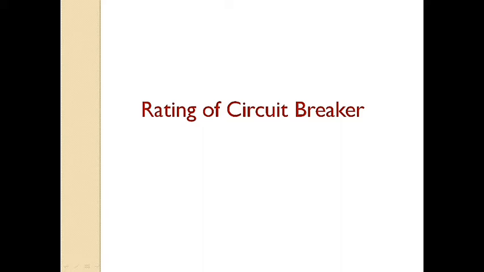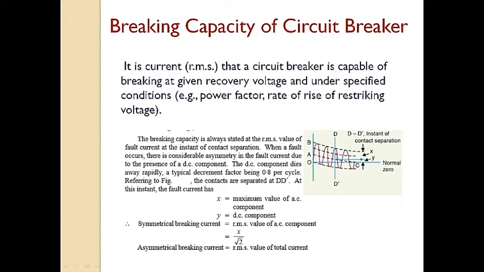Now, corresponding to these duties, the circuit breaker has three ratings: breaking capacity, making capacity and short time capacity. First is the breaking capacity of the circuit breaker. It is the current that a circuit breaker is capable of breaking at a given recovery voltage and under specified conditions, for example power factor and rate of rise of restriking voltage. The breaking capacity is always stated as the RMS value of the fault current at the instant of contact separation.